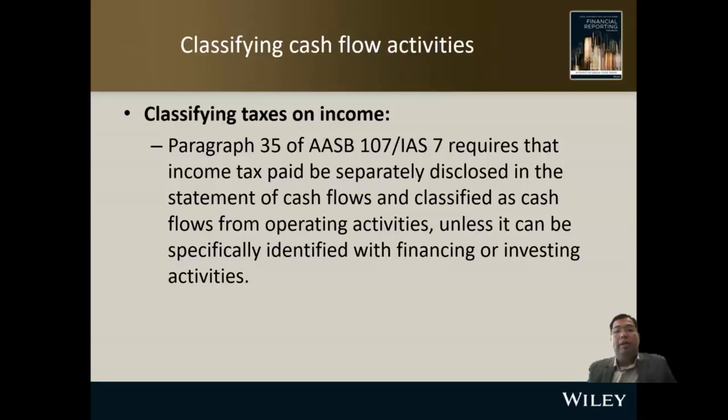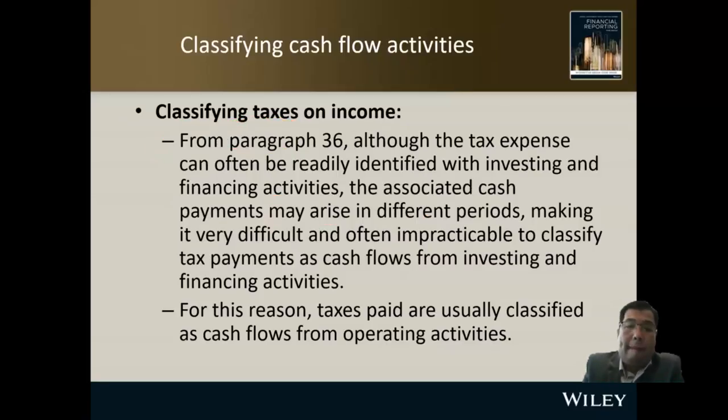Para 35 requires that income tax be separately disclosed in the statement of cash flow and classified as cash flow from operating activities unless it can be specifically identified with financing or investing activities. So based on para 35, income tax expense falls under operating activities.